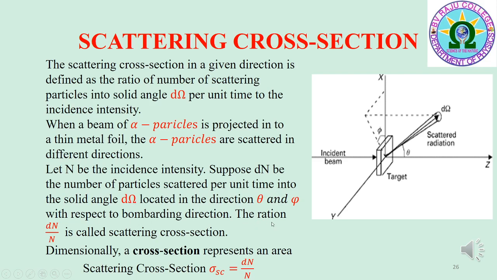Then the ratio dn by n is called scattering cross section. Dimensionally, a cross section represents an area. Scattering cross section sigma s is equal to dn by n. The SI unit of scattering cross section is barn. 1 barn is equal to 10 to the power of minus 28 meters square.